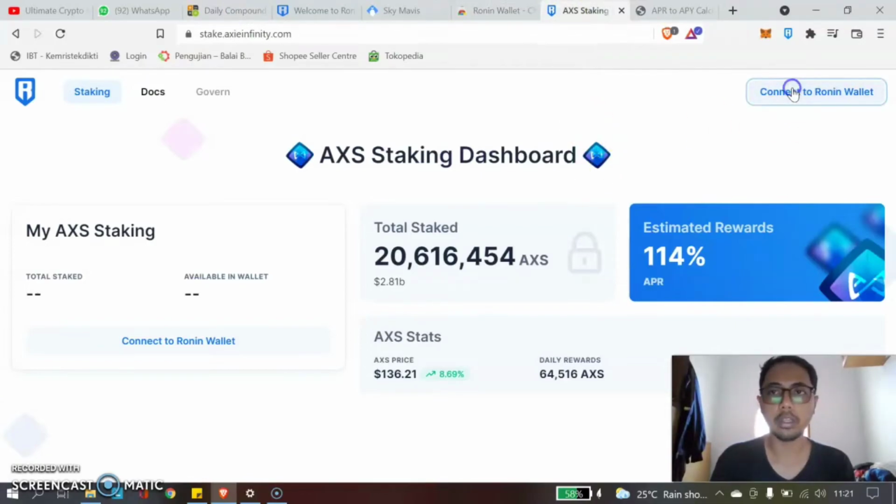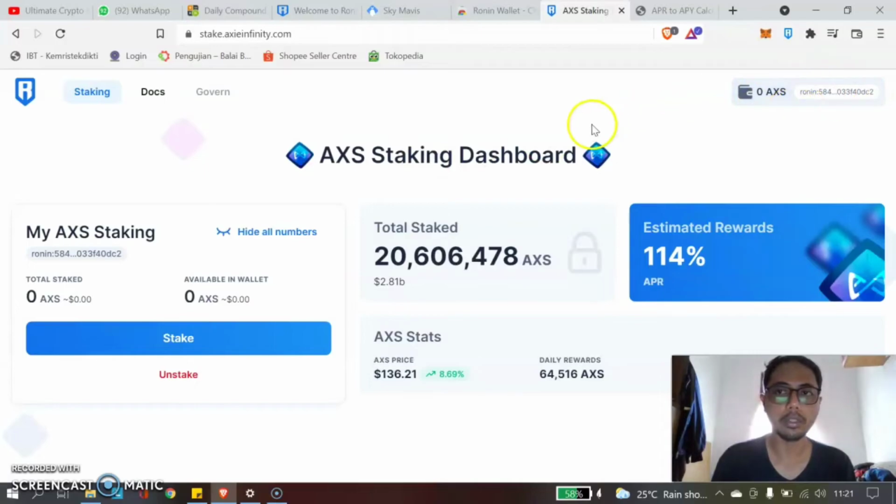Okay, we just need to connect the wallet here, and we can send our AXIE from Binance or another exchange. For now, the gas fee on RONIN is free, around 100 times. So we can stake it every day, almost free. So that's it for installing RONIN wallet and connecting to the staking AXIE dashboard.